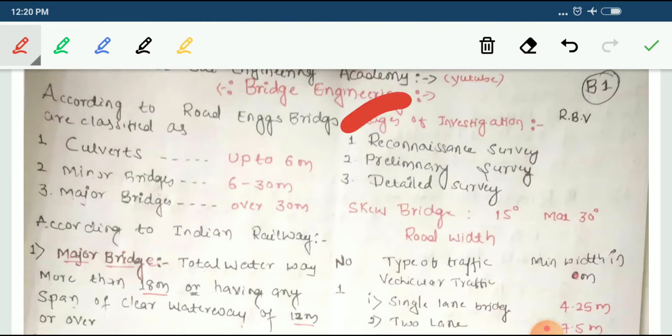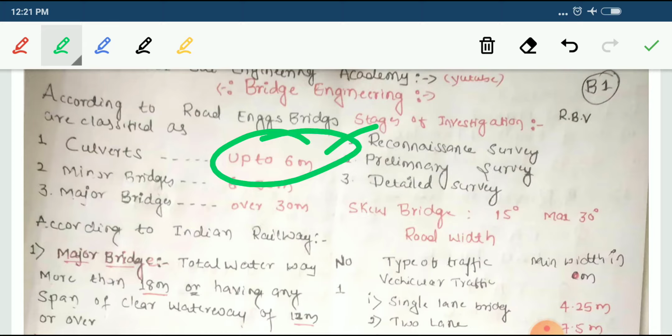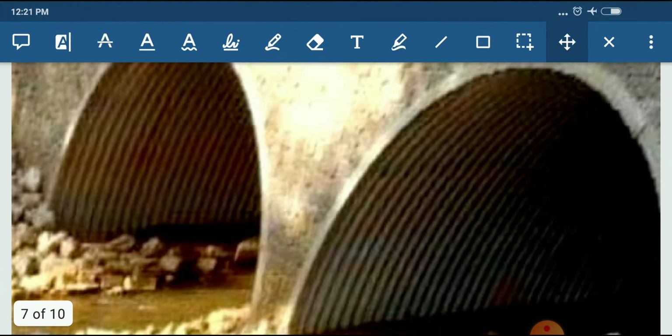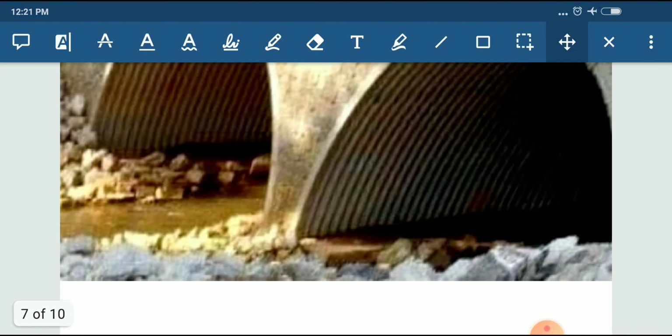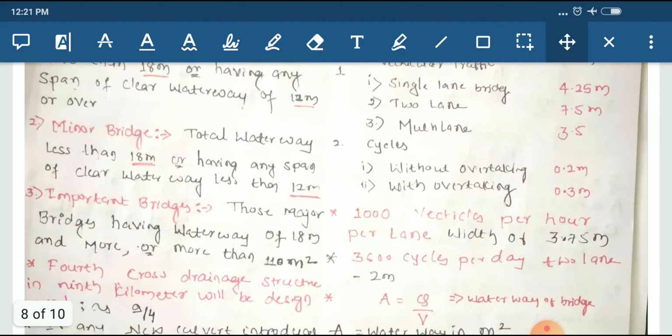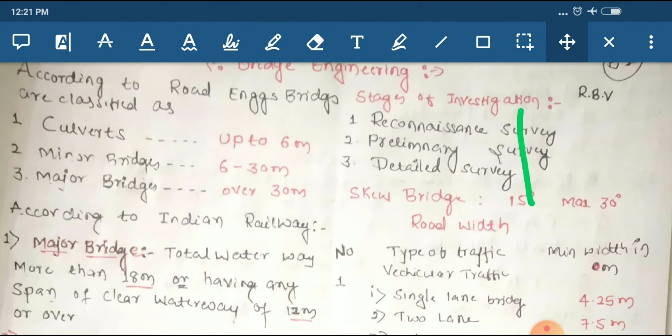According to road engineering, bridges are classified as culverts, minor bridges and major bridges. How is it classified? If the span is up to 6 meters, that type of bridge is called a culvert. Just now I have shown you; I will show once again. These are called culverts. If the span is up to 6 meters, we say it is a culvert.